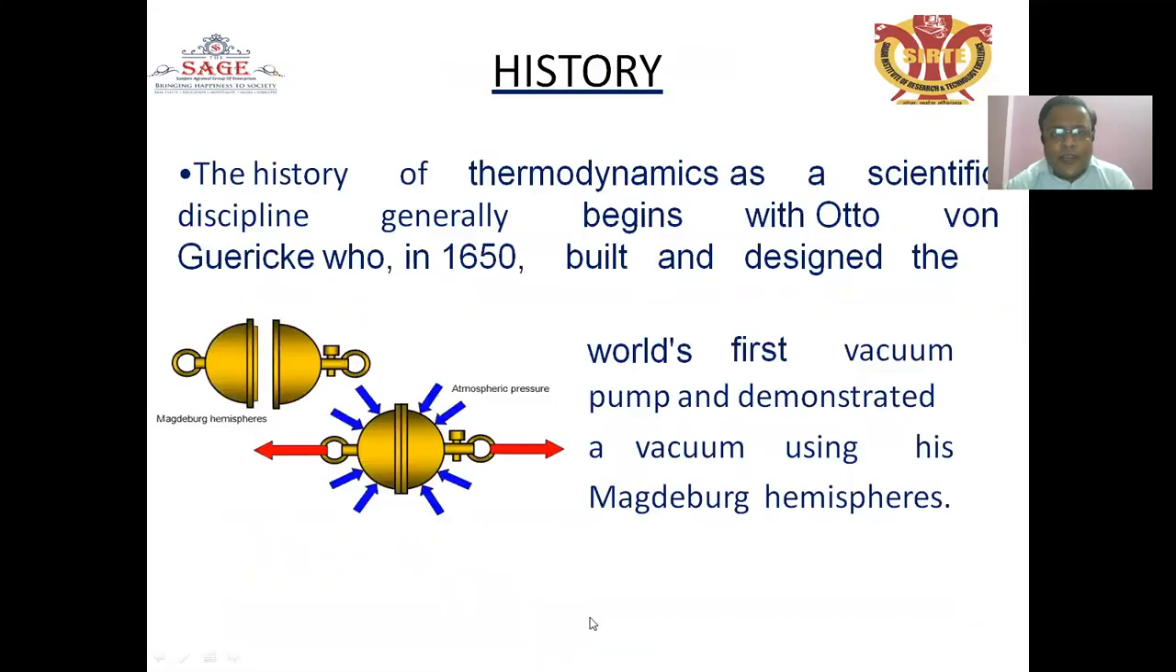What is the history behind that? The history of thermodynamics as a scientific discipline generally begins with Otto von Guericke, who in 1650 built and designed the world's first vacuum pump and demonstrated a vacuum using his Magdeburg hemispheres, represented in the figure, which created the vacuum and affected thermodynamic properties.